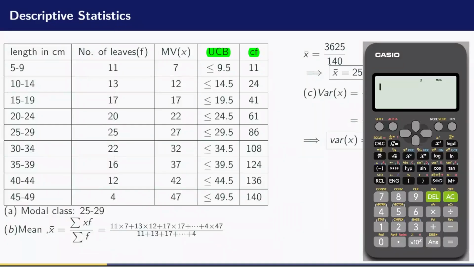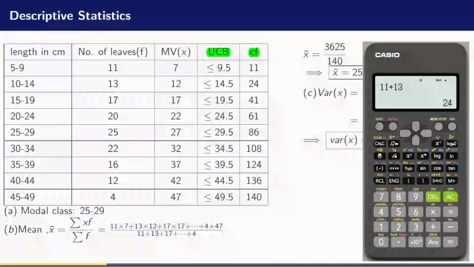Now, how do we obtain the cumulative frequency? The first cumulative frequency is simply the first value of the frequency, because we have nothing to add. It begins with 11. So I just have 11 plus 0 gives 11. The second cumulative frequency is just taking that 11 and adding it to the next frequency, which is 13, and that will give us 24.